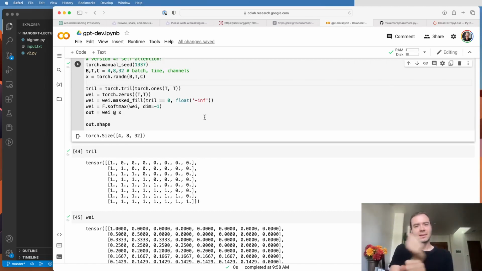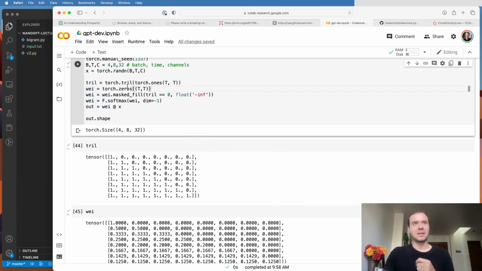And then the way we get affinities between these tokens in a sequence is we basically just do a dot product between the keys and the queries. So my query dot products with all the keys of all the other tokens, and that dot product now becomes wei. And so if the key and the query are aligned, they will interact to a very high amount, and then I will get to learn more about that specific token as opposed to any other token in the sequence.